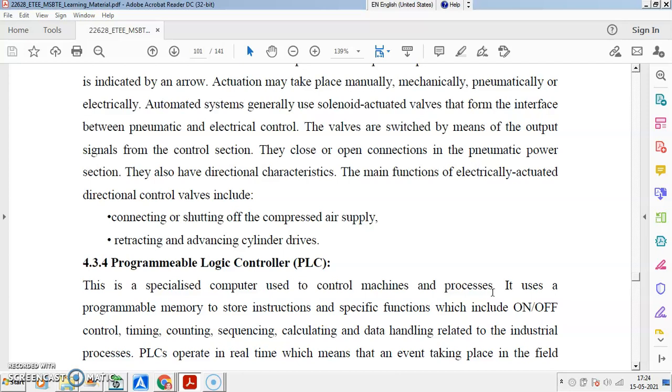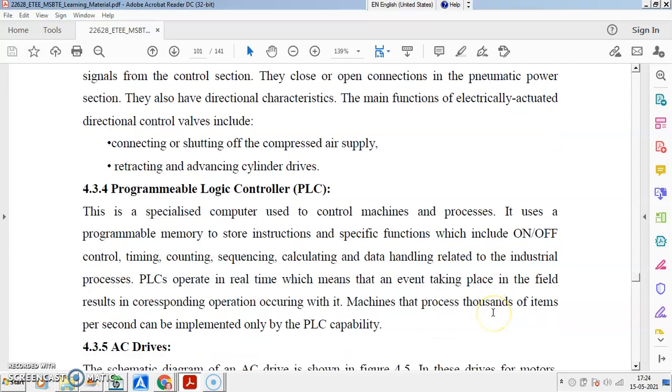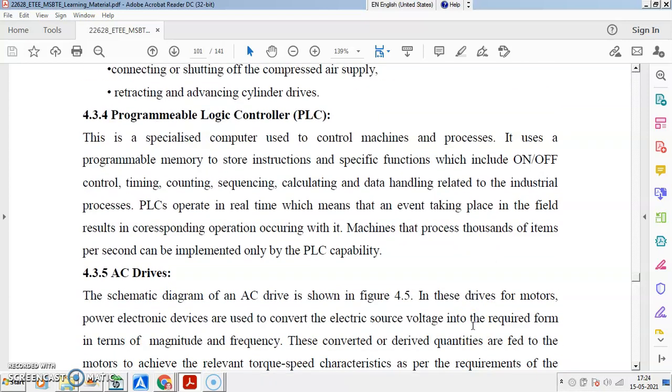You may have on control, off control, timing control, counting control, sequencing, calculating data, handling data, analyzing data, all parameters can be programmed. So the PLC may operate in real time, or in off time, means live, and we can also say off time. That can be provided. Okay.